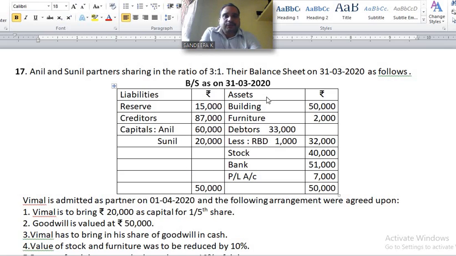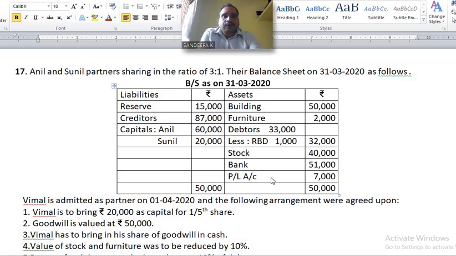Balance sheet as on 31st March 2020 given. Please see the asset side. Building, furniture, debtors less RBD, stock, bank, profit and loss account balance given 7,000. If it is given on the asset side, it means that profit and loss account shows a debit balance, a loss.